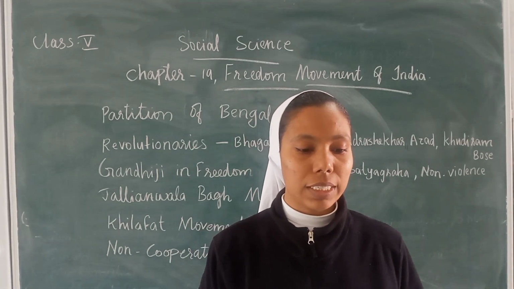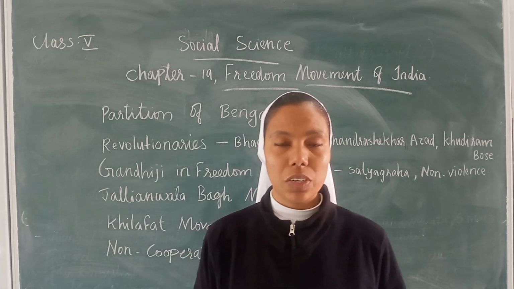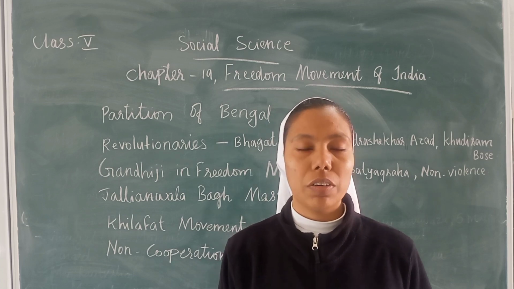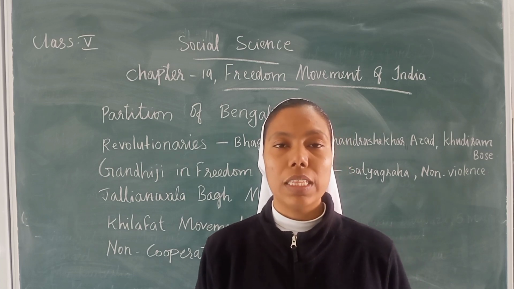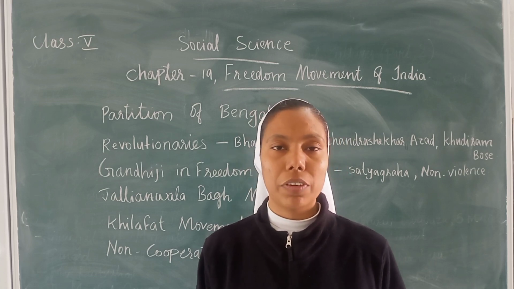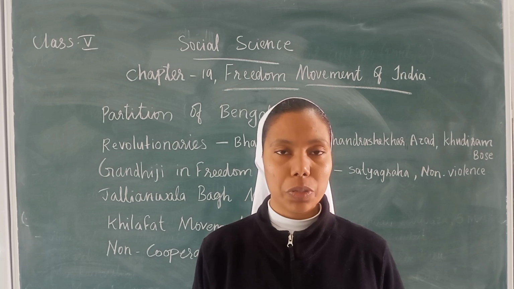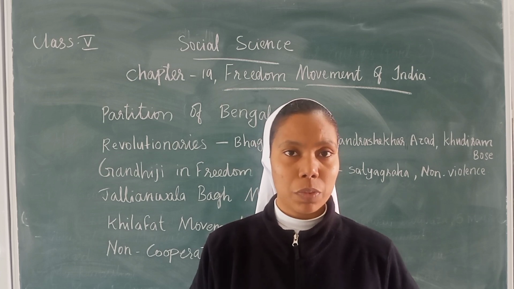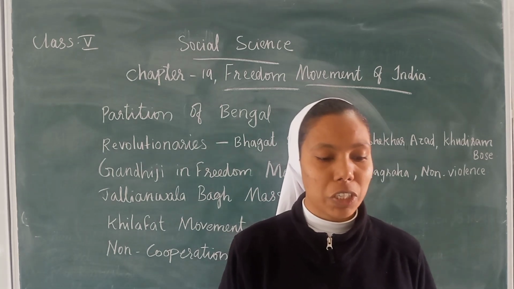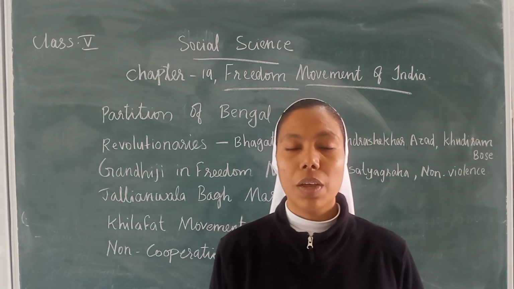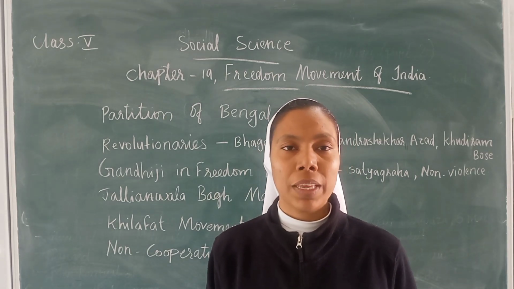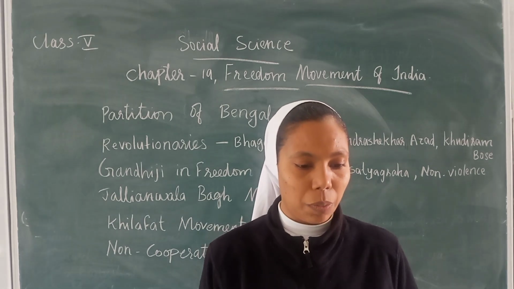In 1905, the British government divided Bengal into two parts, one for the Muslims and the other for the Hindus. This gave rise to mass protests across the country, and because of this division, our country faced some problems.